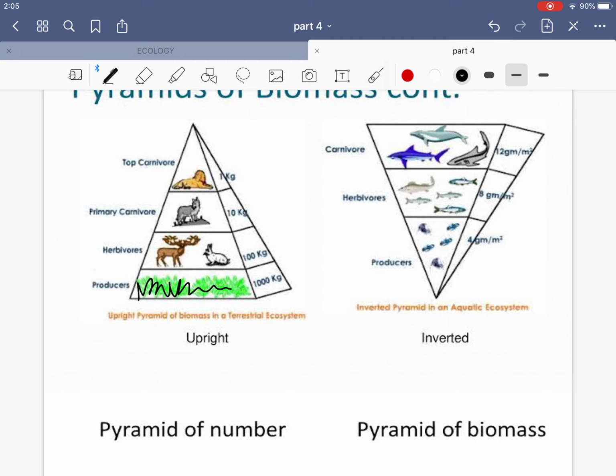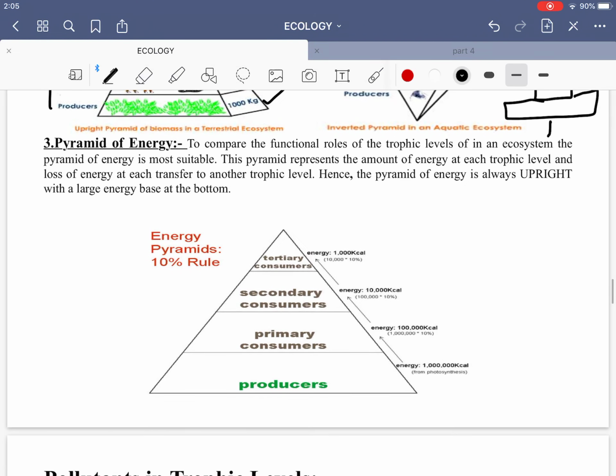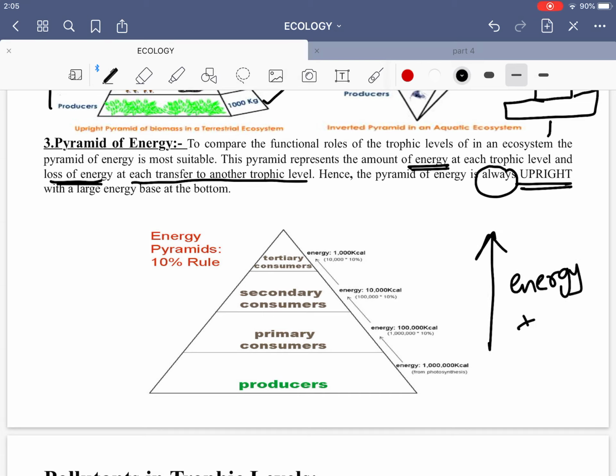And the last thing here will be the pyramid of energy. To compare the functional roles of the trophic levels of an ecosystem, the pyramid of energy is most suitable, they say. So this pyramid represents the amount of energy at each trophic level and loss of energy at each transfer to another trophic level. Hence the pyramid of energy is always upright. Why always upright? Because energy will always be lost as you go up in the higher trophic levels.